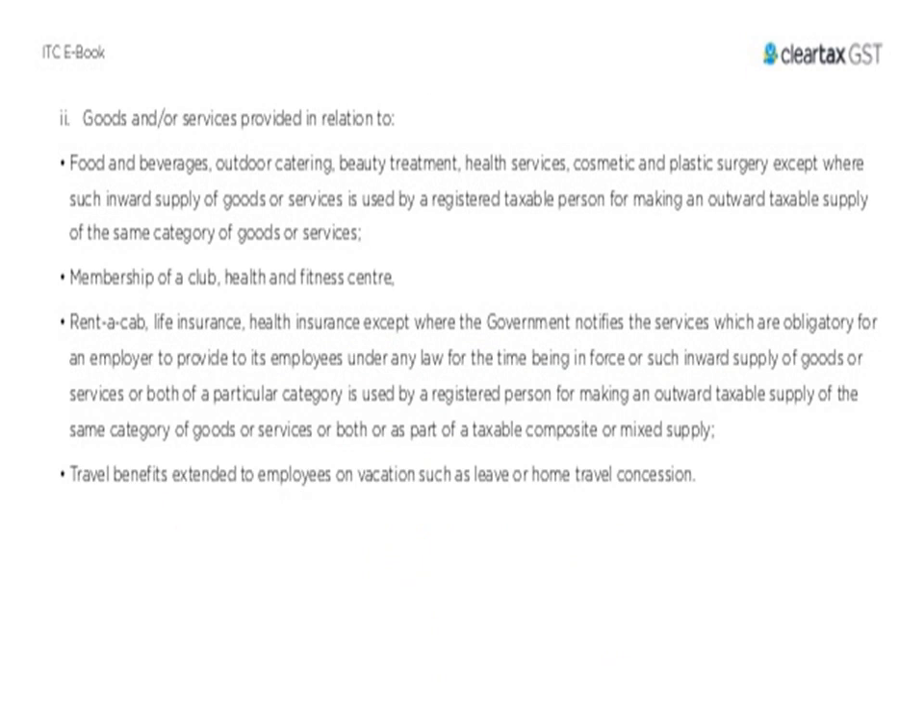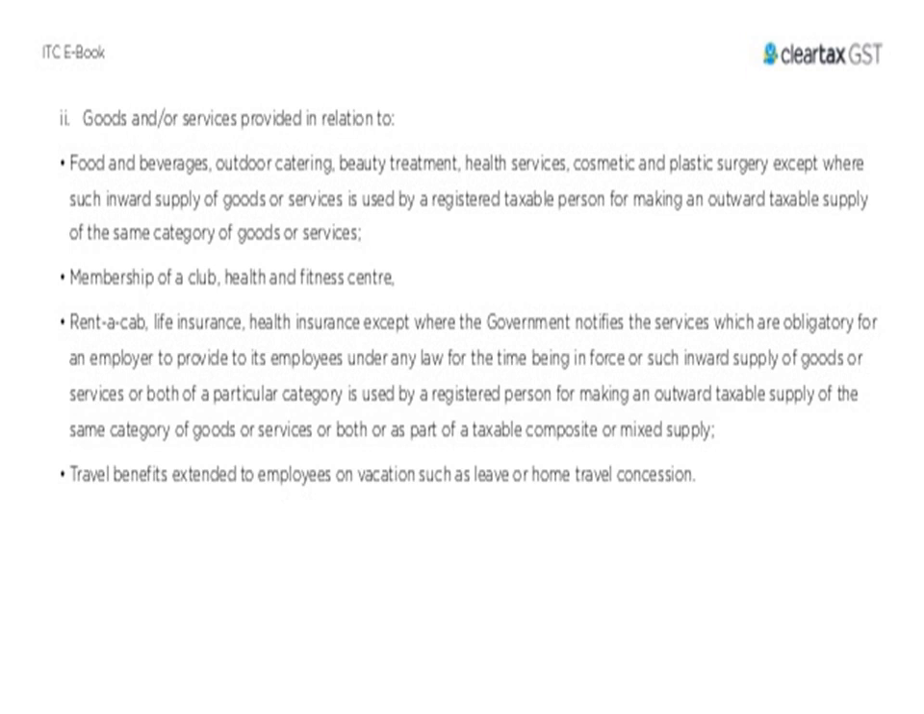Goods or services provided in relation to food and beverages, outdoor catering, beauty treatment, health services, cosmetic and plastic surgery are blocked, except where such inward supply of goods or services is used by a registered taxable person for making an outward taxable supply of the same category of goods or services. And membership of a club, health and fitness centres, rent a cab, life insurance and health insurance are also blocked, except where the government notifies the services which are obligatory for an employer to provide to its employees under any law for the time being in force.